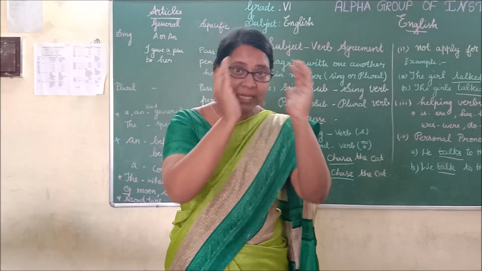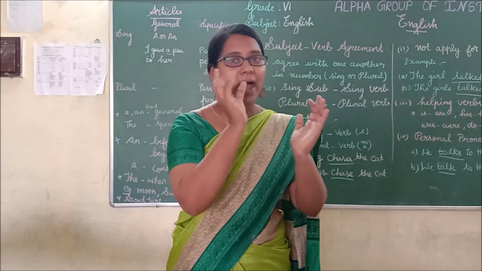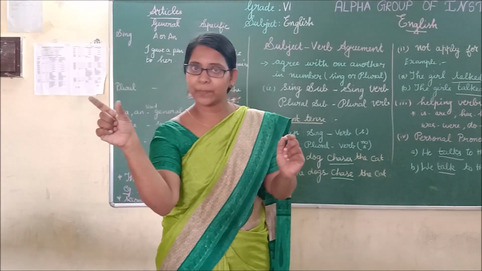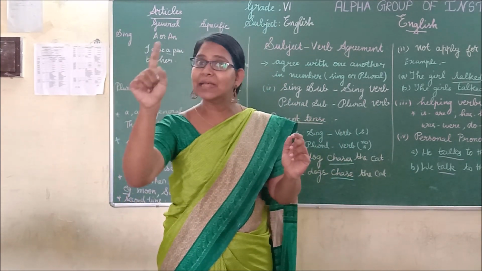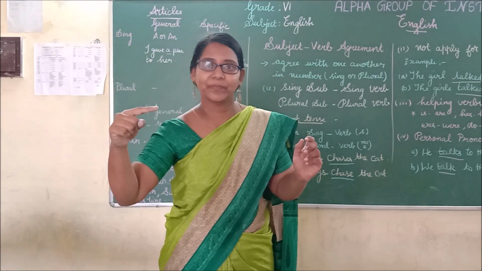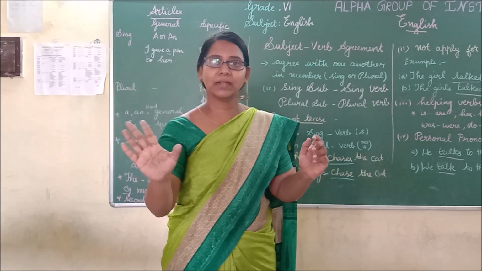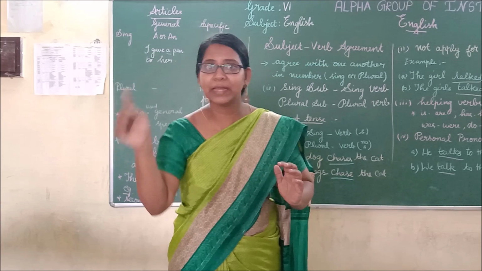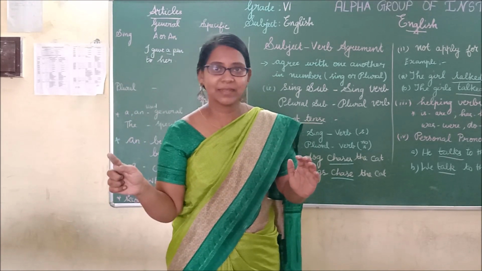The dog is a singular noun, and I told you, a singular noun goes with a singular verb. But the singular verb has s. It is opposite to the object or material. It is a singular verb. Is it clear? The dogs chase. You don't have s. Is it clear?